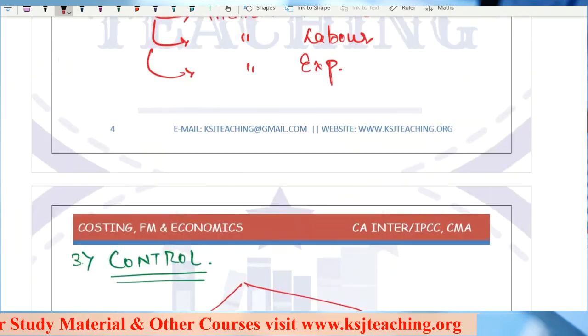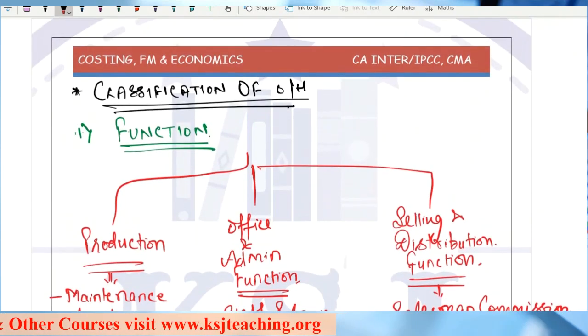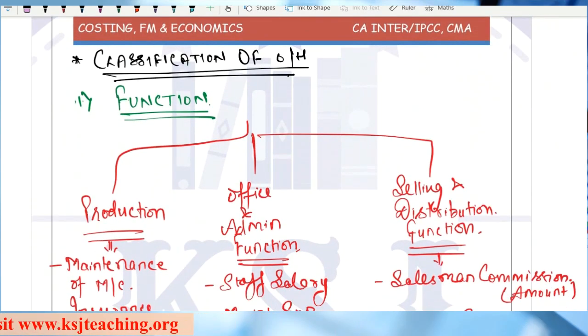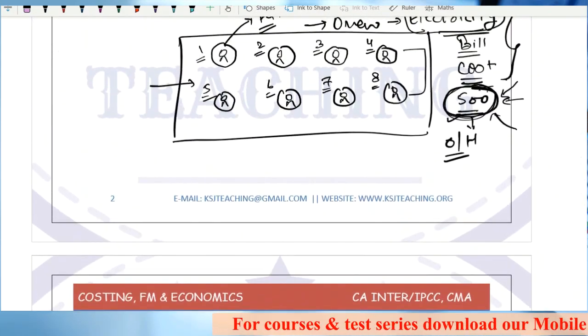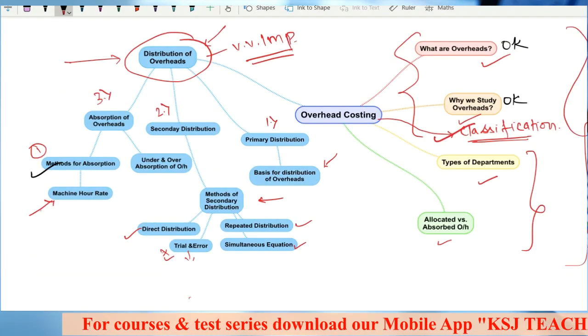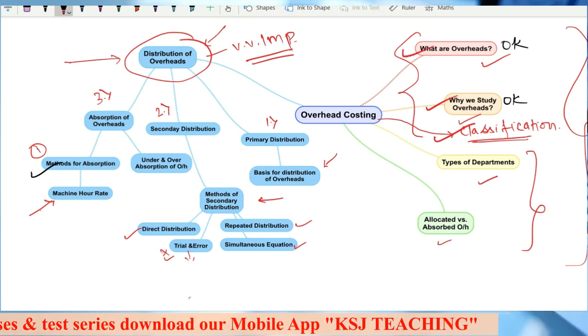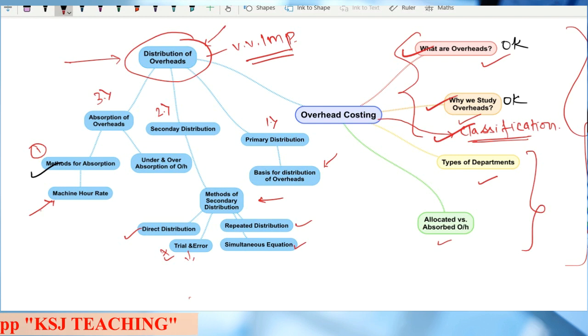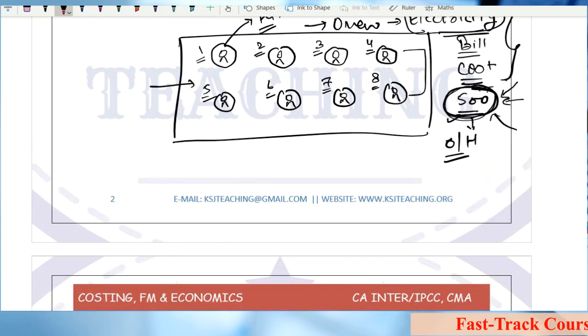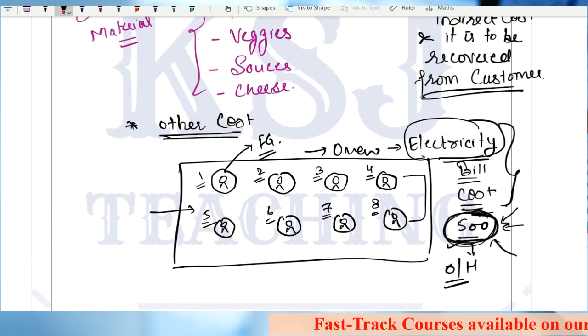So this is about the classification of overheads. It is important from the theoretical point of view. I have given the details in the handbooks, so you can read it from there, all those who are having that. So we are done with the third topic also, that is classification. Now we'll wrap this lecture here. In the next lecture, we are going to talk about types of departments and allocated versus absorbed overheads, that is, what is the meaning of these two overheads? That is very, very important again.